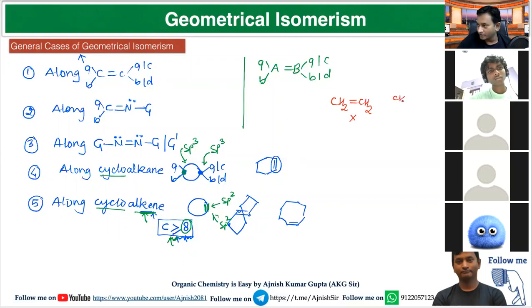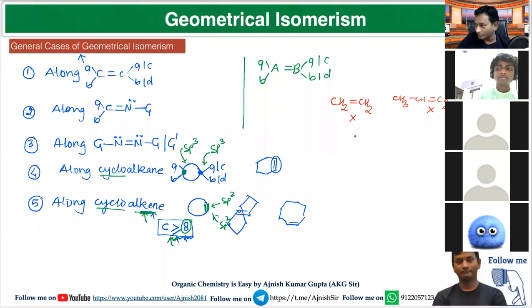Think for this propene, whether this propene will show GI or not. No, very good. Because this carbon has H and methyl, both are different, but this carbon has two hydrogens the same. This carbon has two hydrogens the same, so this molecule will also not show GI.